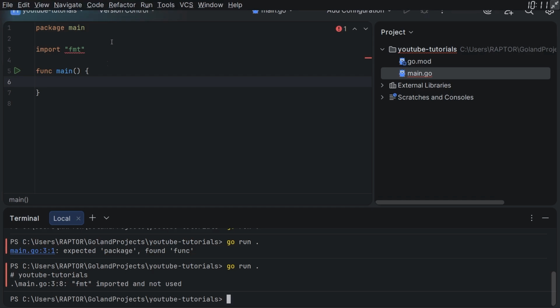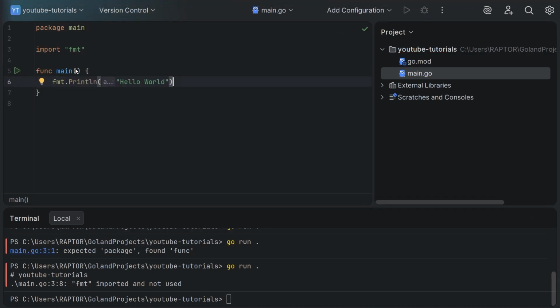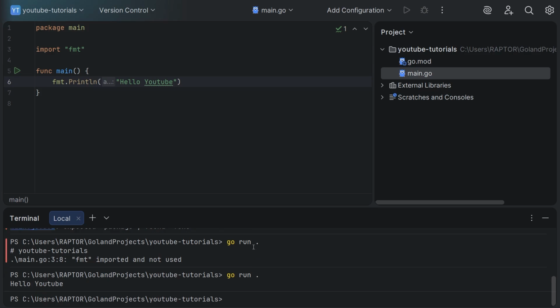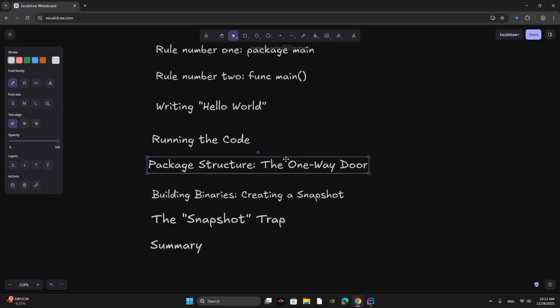And now we can use the full example. Let's type fmt. For example, we can use the Println function, and the text can be hello world or hello YouTube. It doesn't matter, you can type anything you want. And if you run it, go run dot, you see hello YouTube. Go run compiles your code on the fly and executes it right away. Perfect for development.